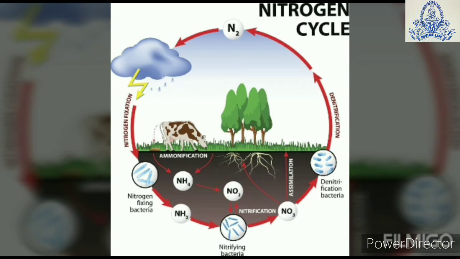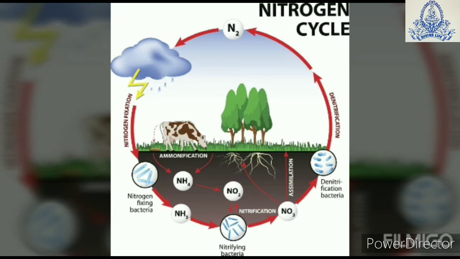Nitrogen cycle we are going to learn step by step. The first step is nitrogen fixation, nitrification, assimilation, ammonification and denitrification. Let us start with nitrogen fixation. It means that atmospheric nitrogen is either converted by lightning or certain bacteria such as rhizobium, azotobacter and blue-green algae which are present in soil into the compounds which can be used by the plants.